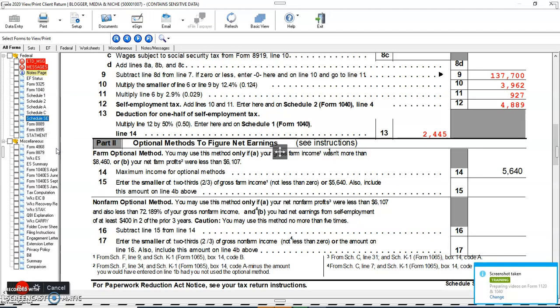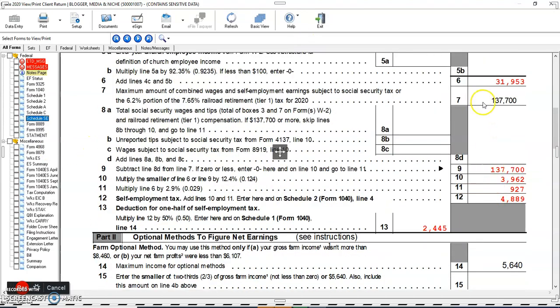The Social Security Administration uses the information from Schedule SE to figure out your benefits in the Social Security program. This tax applies no matter how old you are, and even if you are already getting Social Security or Medicare benefits. Guys, one thing you should always remember: for the 2020 tax year, the maximum amount of self-employment income subject to Social Security tax is $137,700. You can see here on line number 7.